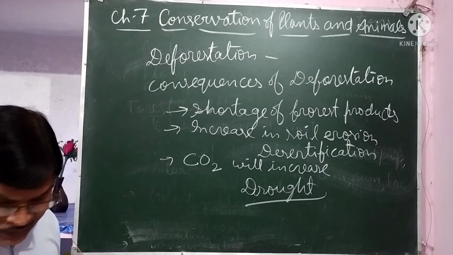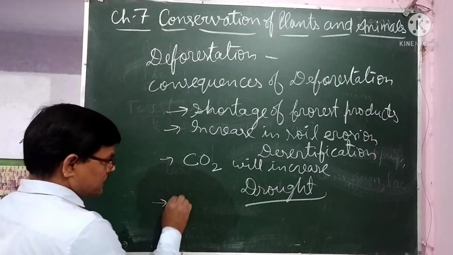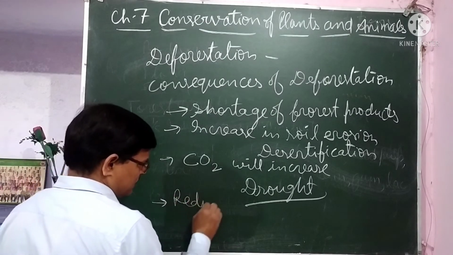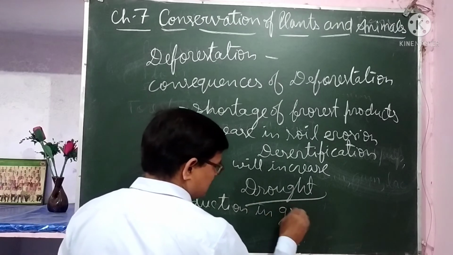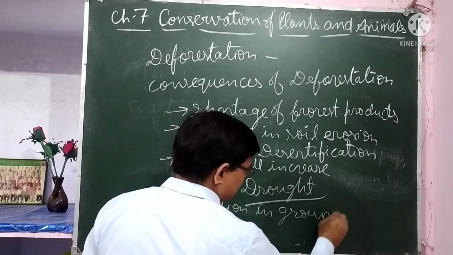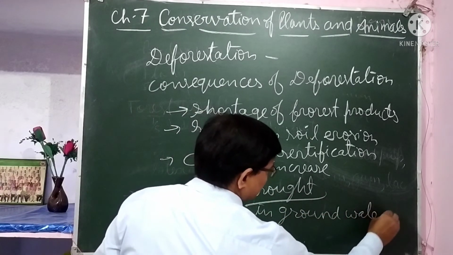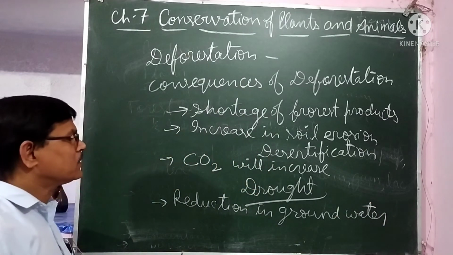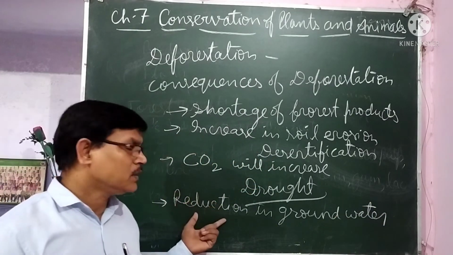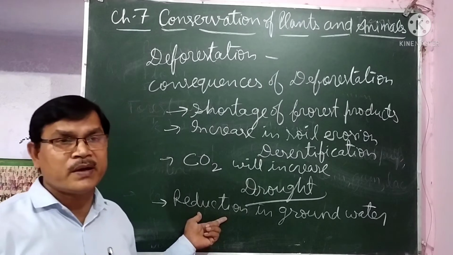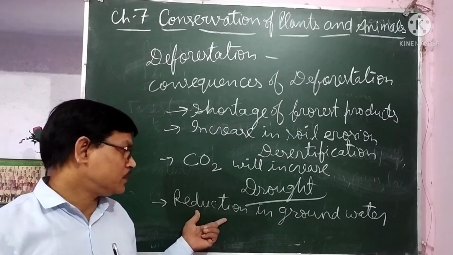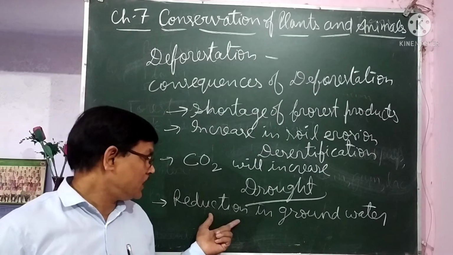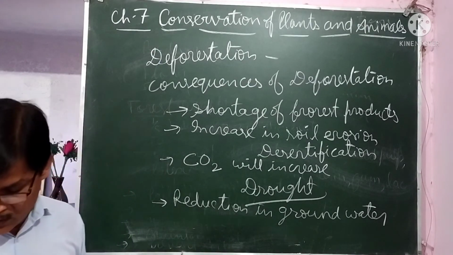There may be a reduction in groundwater. Reduction in groundwater, that is because forests help in seepage of water into the ground, and they help in maintaining the water table. So if deforestation is done, then there will be a reduction in groundwater.